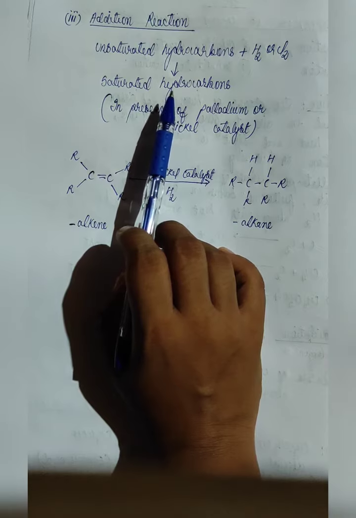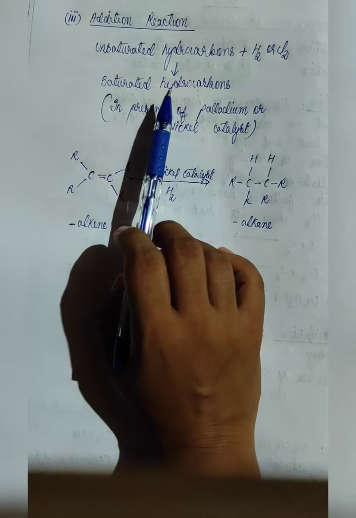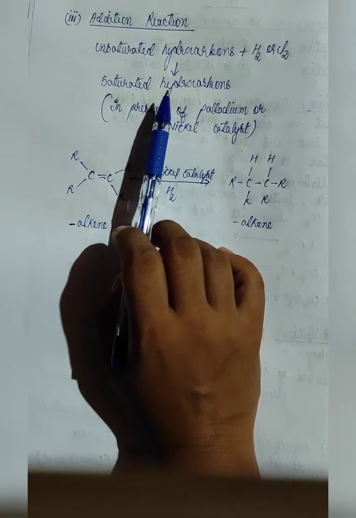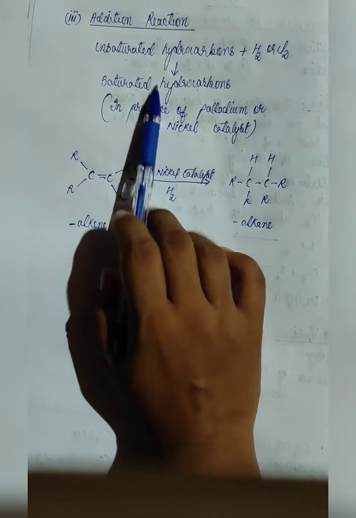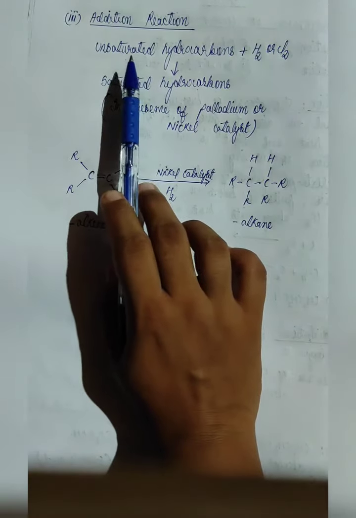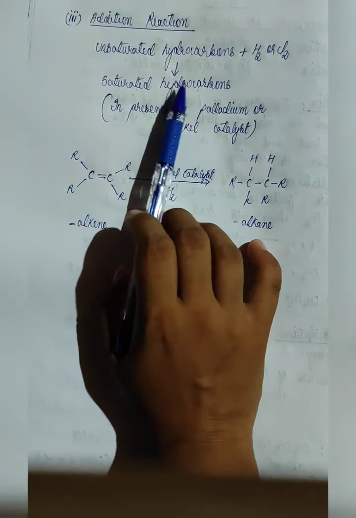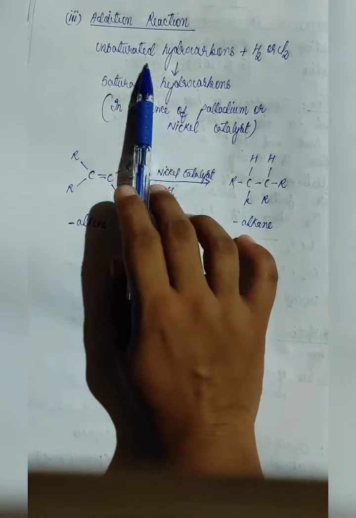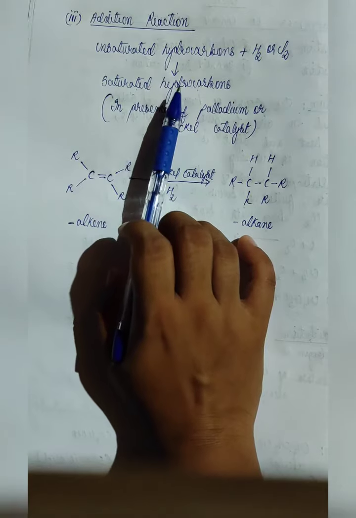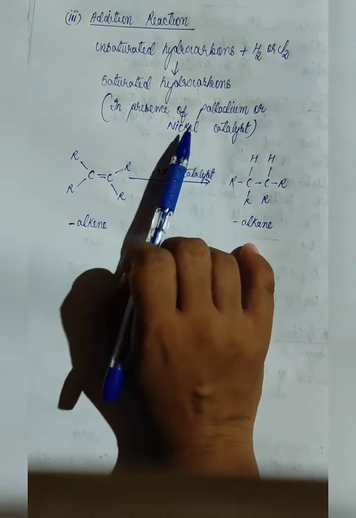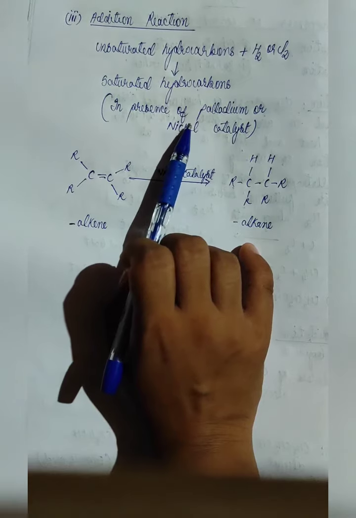So a substance which increases the speed of the reaction without disturbing the reaction or causing any change is known as a catalyst. So in this case, in order to convert unsaturated hydrocarbon to saturated hydrocarbon, some catalyst must be added so that the rate of the reaction increases. So in this case, we can use either palladium or nickel catalyst to increase the rate of the reaction.